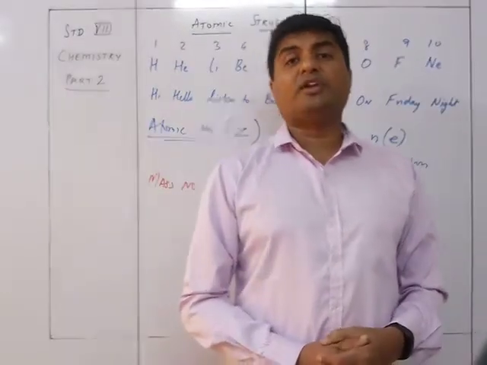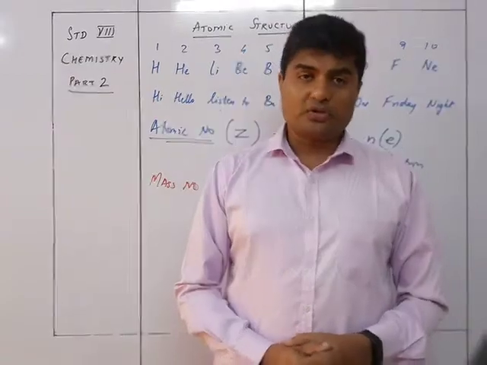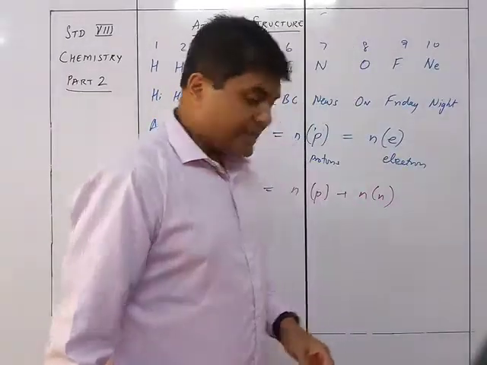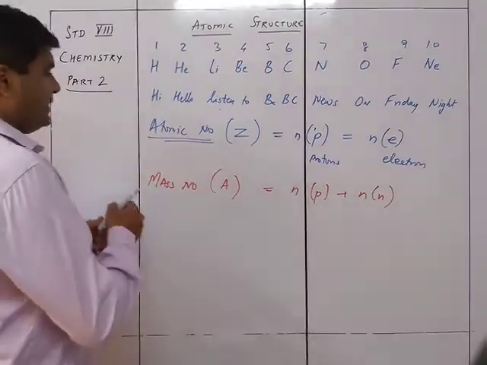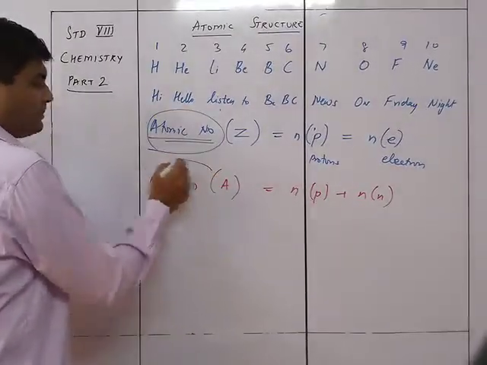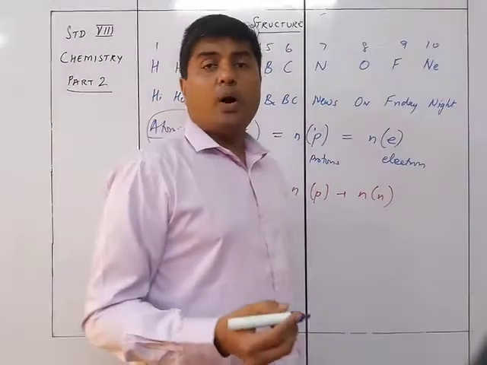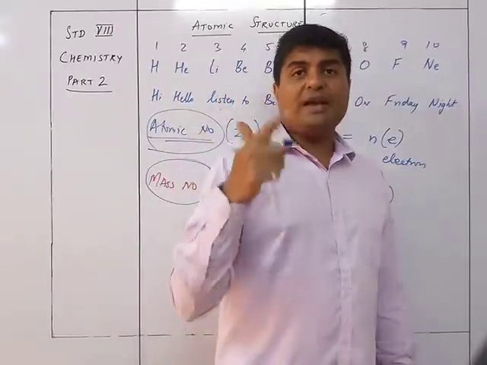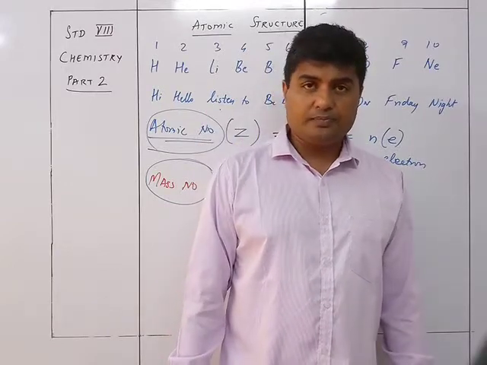So you can see over here that if I know the atomic number and the mass number of any element, I can find out the number of protons, electrons and neutrons present in that particular atom.